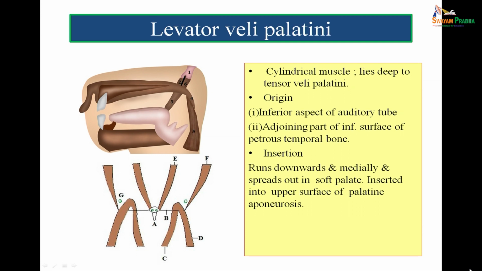Insertion is that this muscle runs downwards and medially and is inserted into the upper part of the palatine aponeurosis. In the figure below, you can make out F is the tensor veli palati, it forms B, that is the palatine aponeurosis, and the levator veli palati, that is E, is getting attached onto the upper surface of the palatine aponeurosis. Now, the function of this muscle is, one, to regulate the opening of the auditory tube, because like the tensor veli palati, it is attached to the auditory tube.